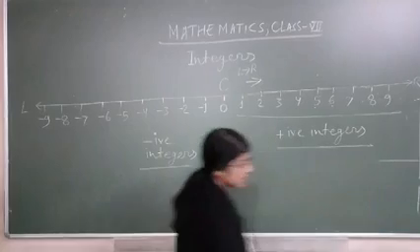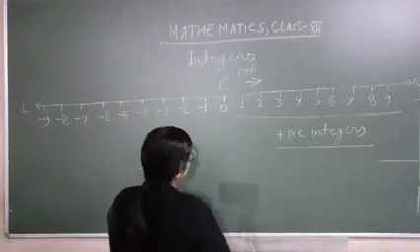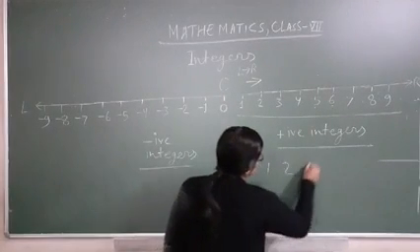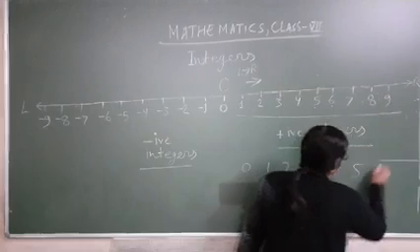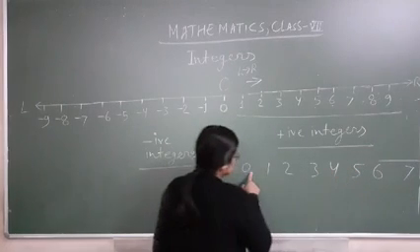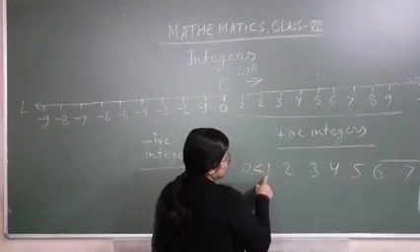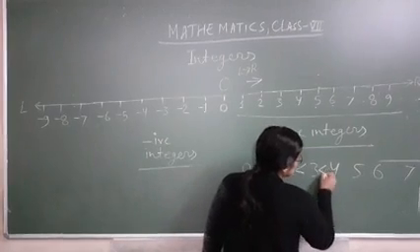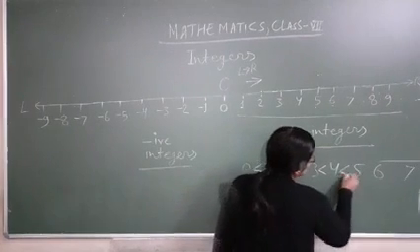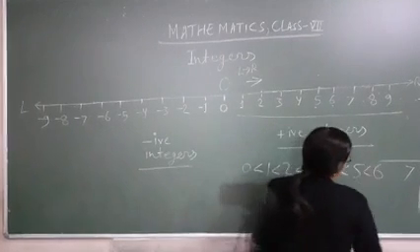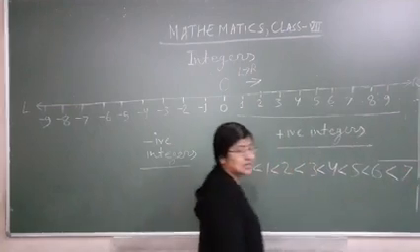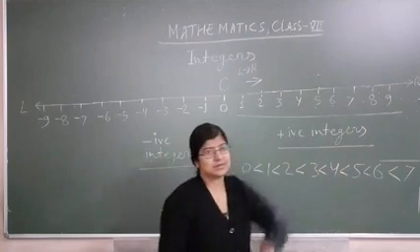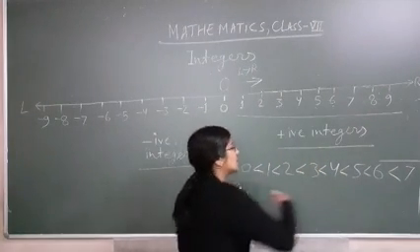So we can write this one like that: 0, 1, 2, 3, 4, 5, 6, 7. So 0 will be less than 1, 1 will be less than 2, 2 will be less than 3, 3 will be less than 4, 4 will be less than 5, 5 will be less than 6, 6 will be less than 7, and so on. It will follow the same pattern.